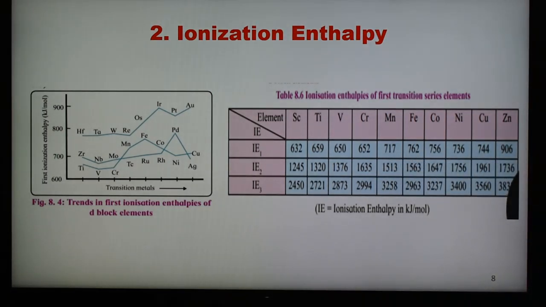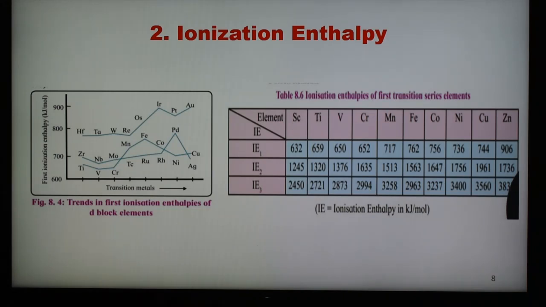and see the values, it increases. So generally, as ionization potential value or ionization enthalpy value, as we go from left to right in the period, increases. Why does it increase? Because with the increase of atomic number, the size of the atom decreases. Why does the size of the atom decrease?